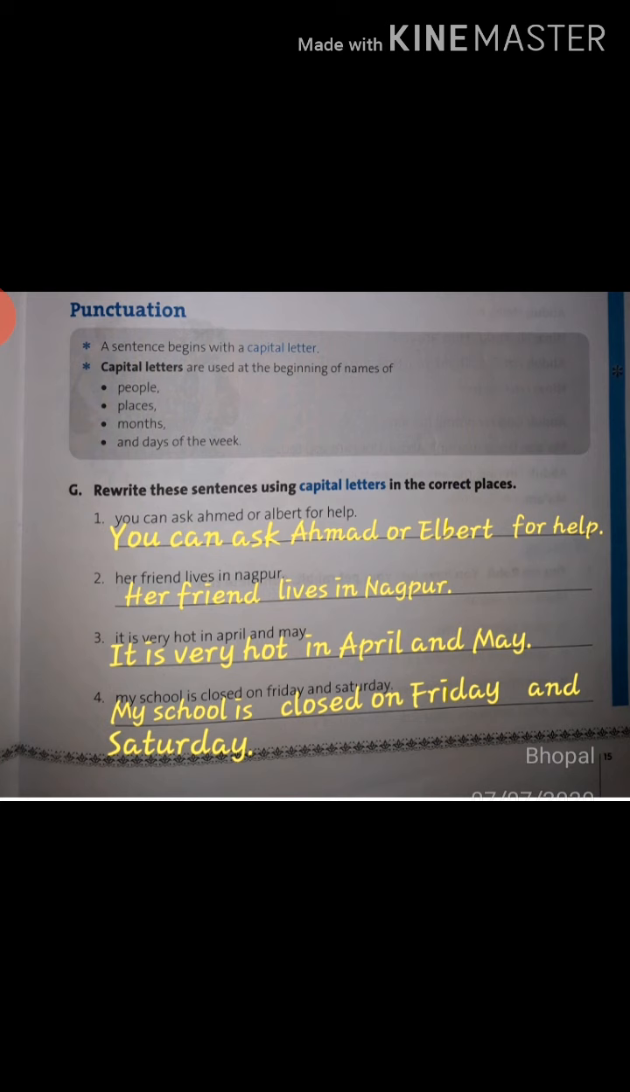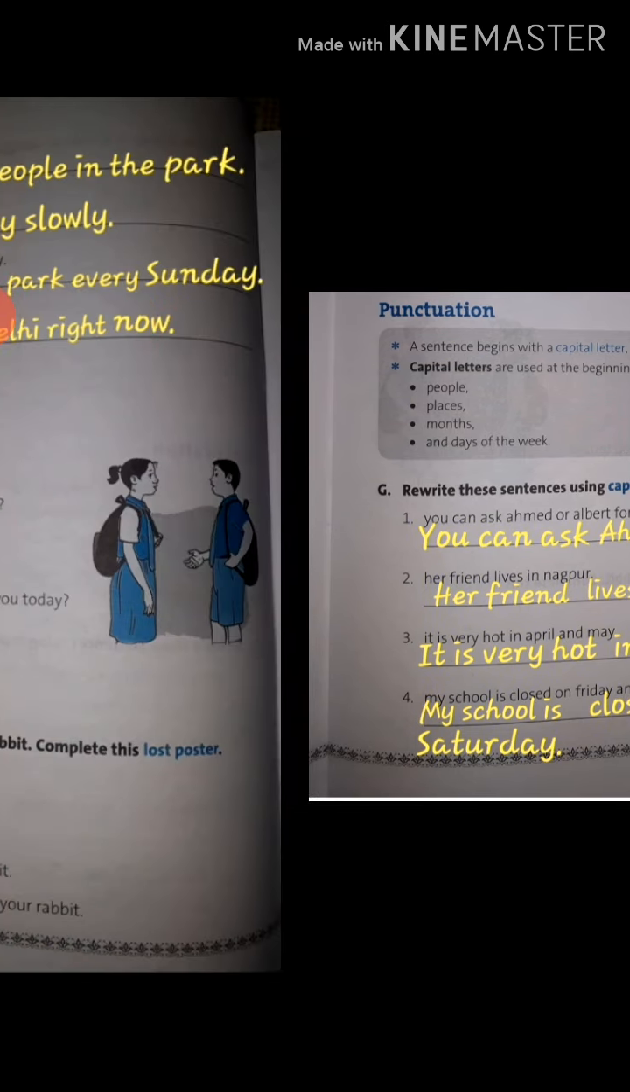My school is closed on Friday and Saturday. First letter capital, M of My. School is closed on Friday. Now Friday is the name of a day, so F is capital. And Saturday is the name of a day, S capital. And now we have completed this sentence, so a full stop at the end. Let's come to the next page.